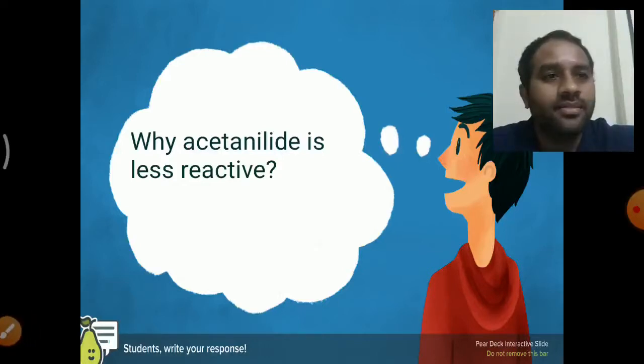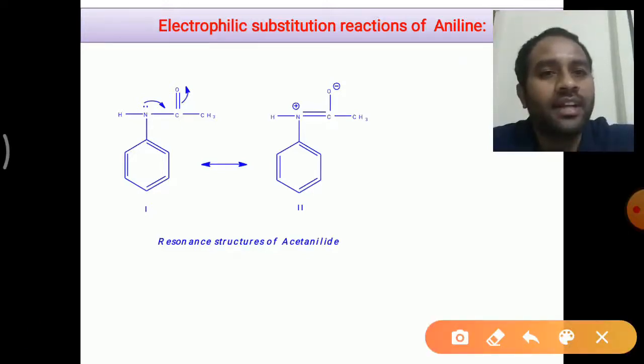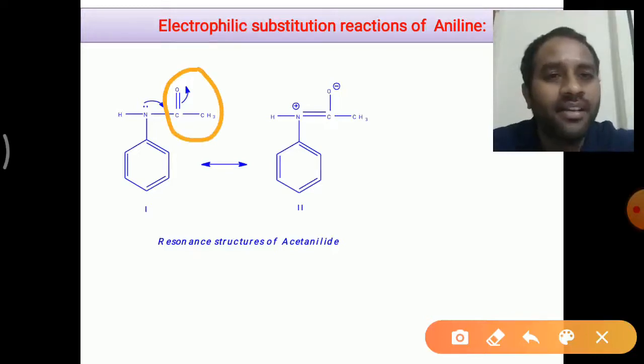Once again, here is a question for you, that is why acetanilide is less reactive. Just now I have explained why acetanilide is less reactive, because in this the lone pair of electrons are not directly involved in the resonance towards the benzene nucleus, but due to the presence of this withdrawing group on the nitrogen atom in the amides, what happens here? The lone pair of electrons not only is involved in the resonance towards the benzene nucleus, but also in the resonance towards the electron withdrawing group, that is the keto group, right?